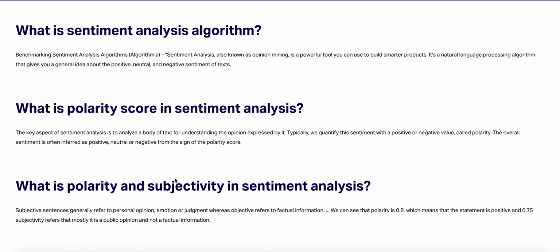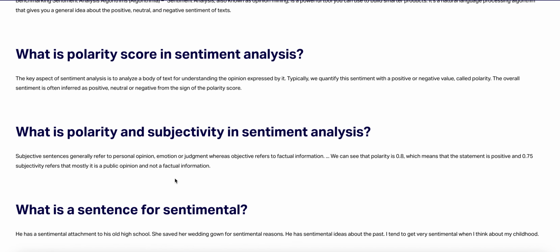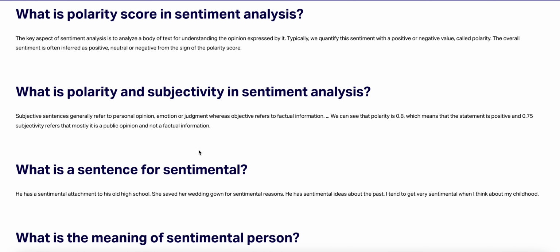What is the polarity score in sentiment analysis? The key aspect of sentiment analysis is to analyze a body of text for understanding the opinion expressed by it. Typically, we quantify the sentiment with a positive or negative value called polarity. The overall sentiment is often interpreted as positive, neutral, or negative from the sign of the polarity score. Let's talk about what the polarity and the subjectivity are in sentiment analysis.